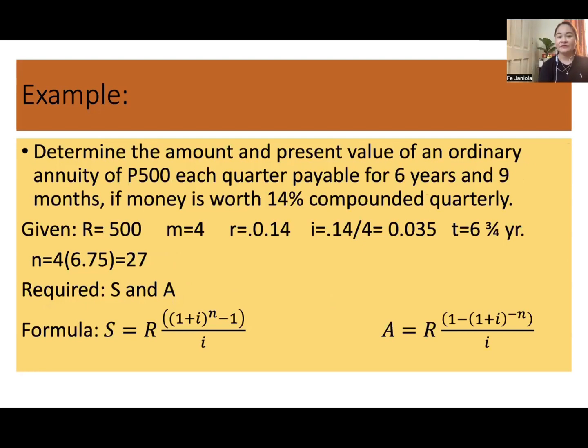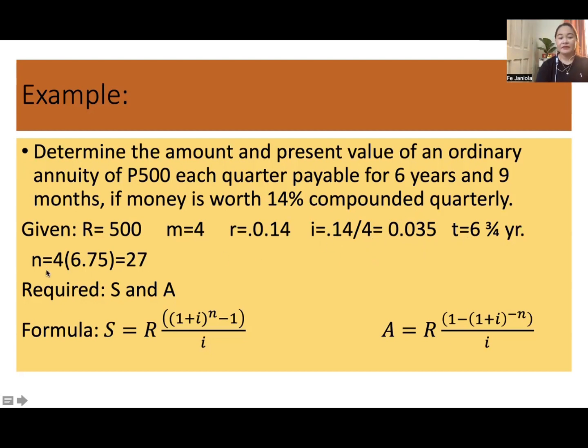Okay, we have an example. Determine the amount and present value of an ordinary annuity of 500 each quarter payable for 6 years and 9 months if money is worth 14% quarterly. Pila yung installment payment? R, periodic payment, 500. Quarterly, 14%. Your periodic rate here is 0.14 over quarterly, 0.035. If dili ni siya terminating, pwede na siya o I imong ibutang the rate per conversion period. Then the time is 6 and 3/4 years. Kay 9 months man. 9 divided 12.